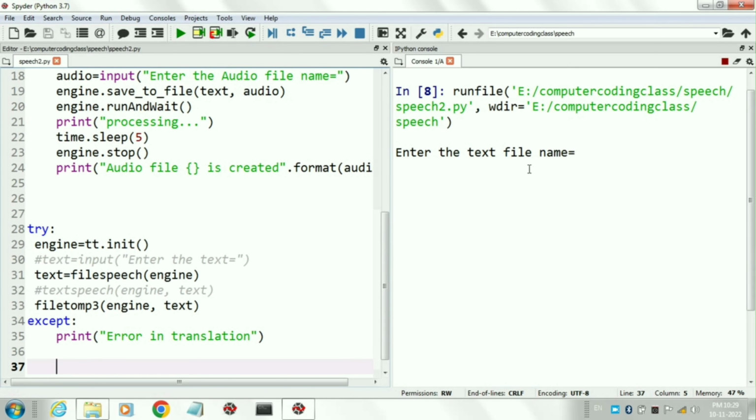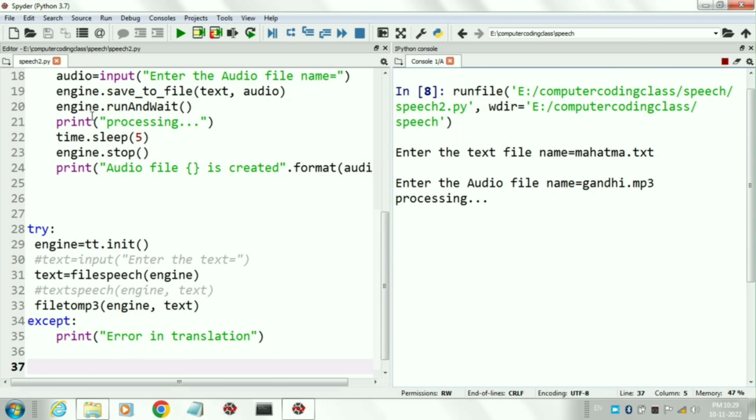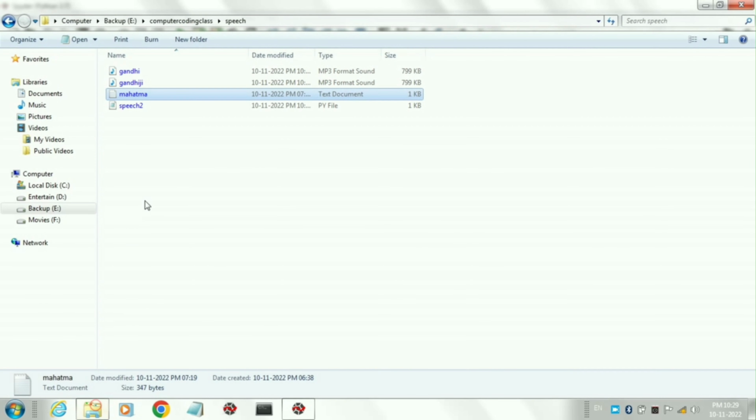Now run the program. In the run, it is asking for the text file. Our text file here is mahatma.txt. Now it is asking for the audio file name. You can write any name. Here I am writing the name gandhi.mp3. After some time waiting, now it is printing the message, audio file gandhi.mp3 is created.